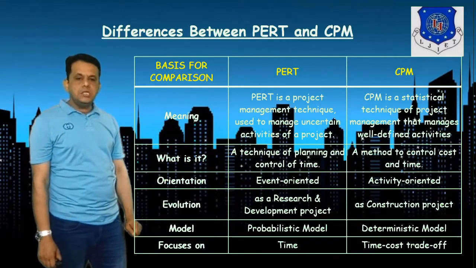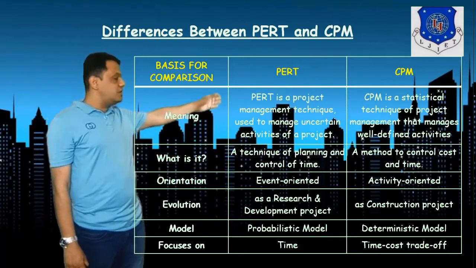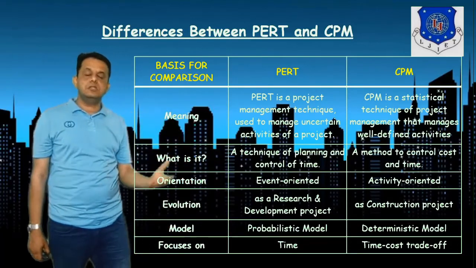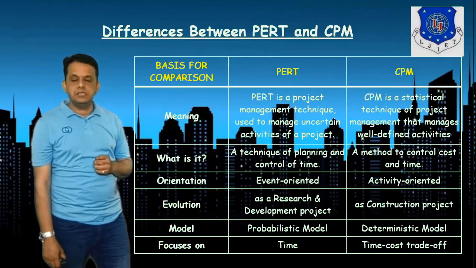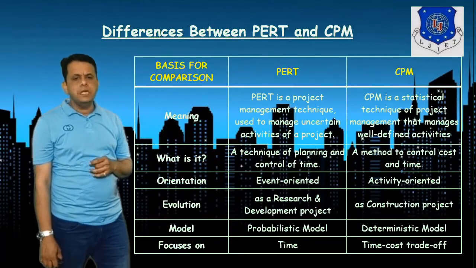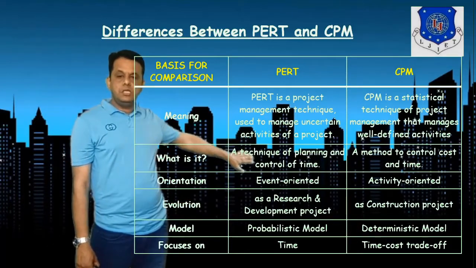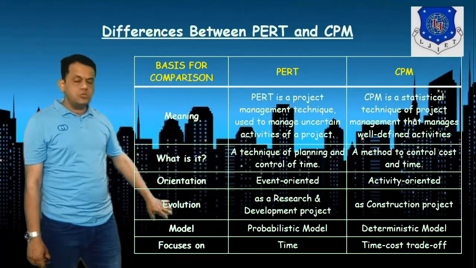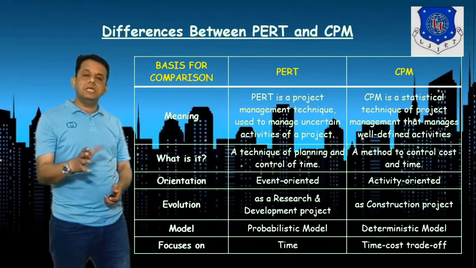Evaluation-wise, PERT was developed as a research activity, and CPM was developed for construction projects, earlier in the 1900s. The model we apply is probabilistic for PERT, and deterministic for CPM. PERT focuses on time, and CPM takes account of time and cost.